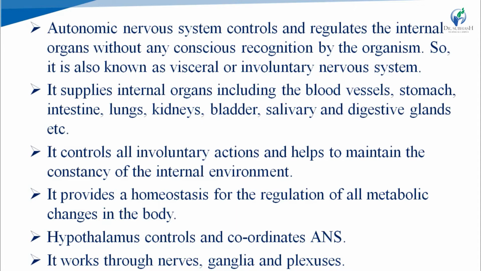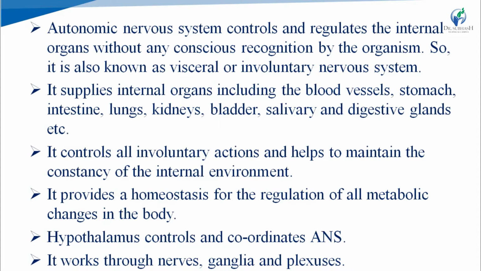ANS provides homeostasis for the regulation of all metabolic changes in the body. Homeostasis means equilibrium. It maintains equilibrium of our metabolic functions. Now, who controls ANS? The hypothalamus, which is a part of our brain, controls and coordinates ANS, and ANS works through nerves, ganglia and plexus.